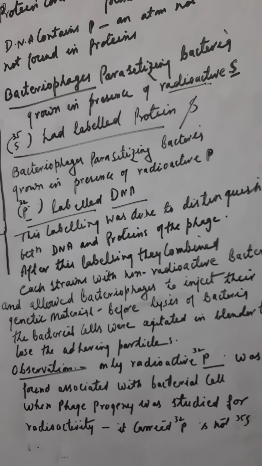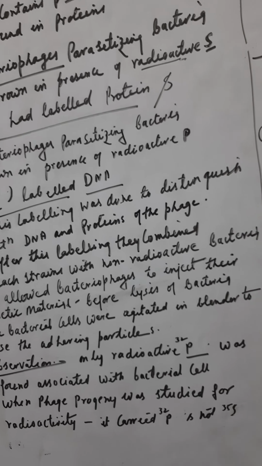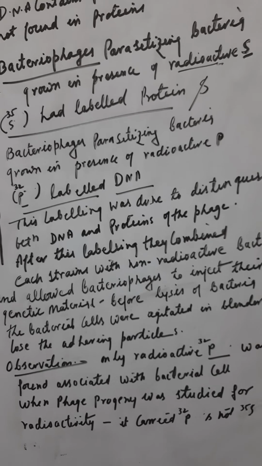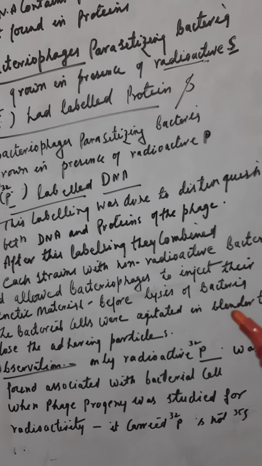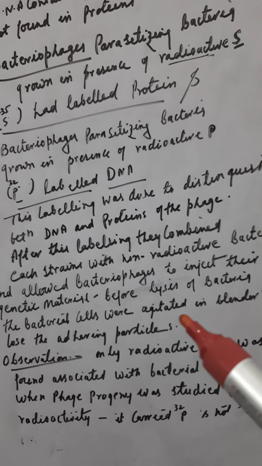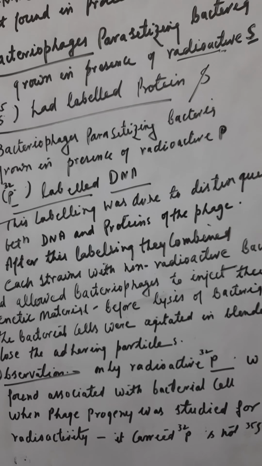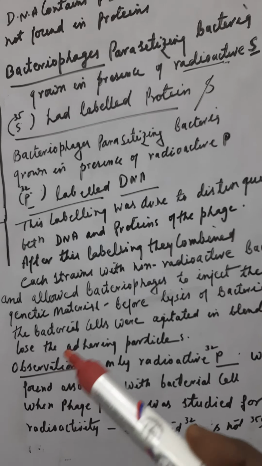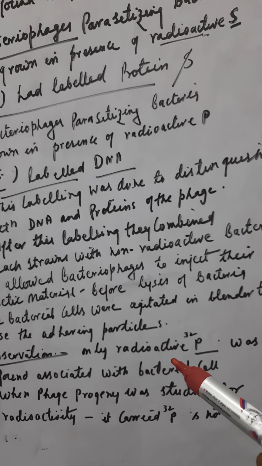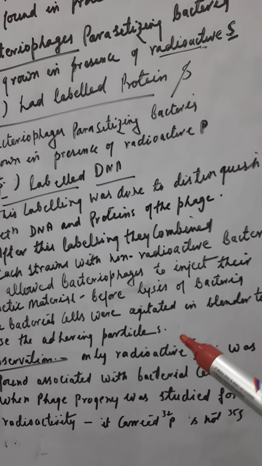Before lysis of bacteria, the bacterial cells were agitated in the blender to loosen the adhering phage particles. Lysis means breakdown. Now the observation was that only radioactive P32 was found associated with the bacterial cell, and when the phage progeny was studied for radioactivity, it carried P32 and not S35.